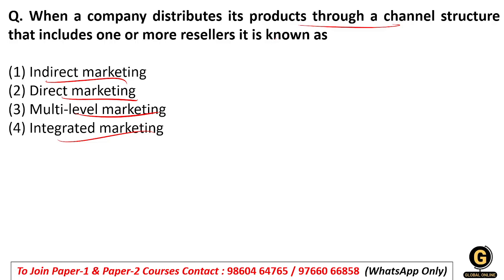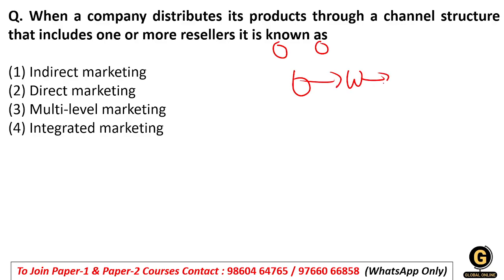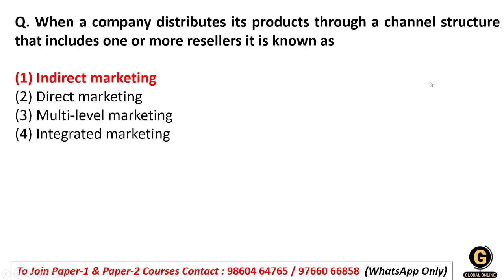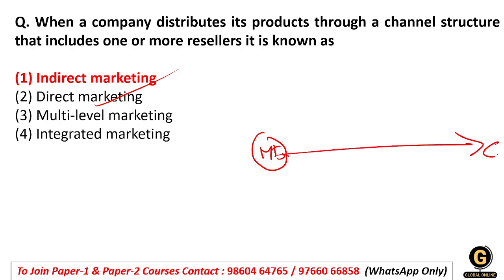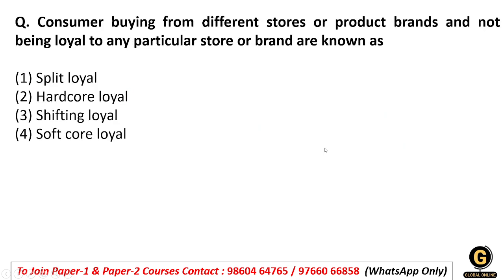So students, whenever products are distributed through a channel structure that includes one or more resellers, meaning the manufacturer provides to the wholesaler and the wholesaler provides to the reseller, this is nothing but indirect marketing. Whenever a product is marketed directly from the manufacturer to the end consumer, it is direct marketing. But if intermediaries are involved in between, it is indirect marketing. So option number 1 will be the right answer.